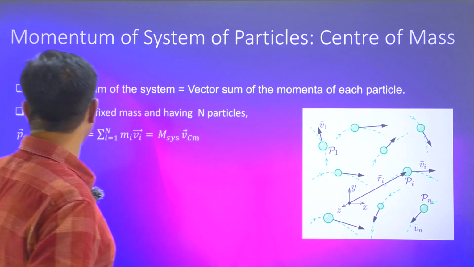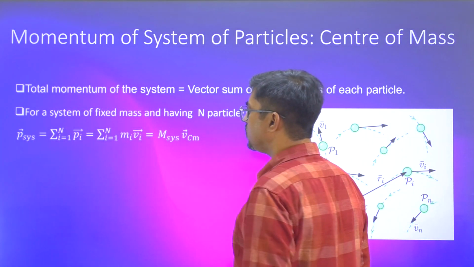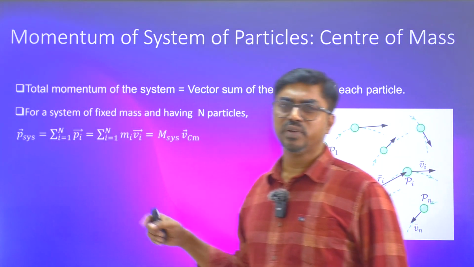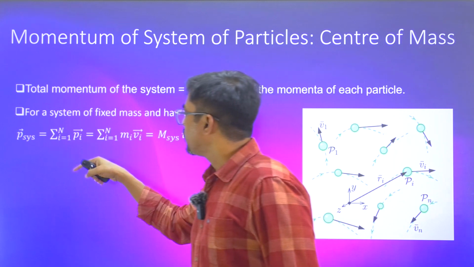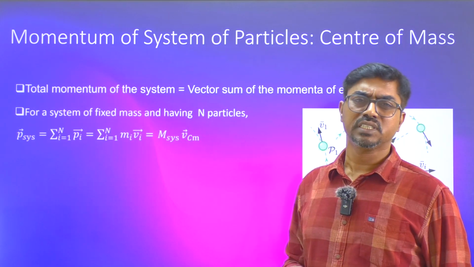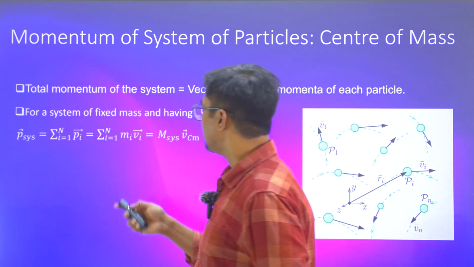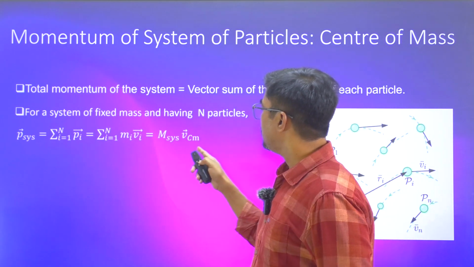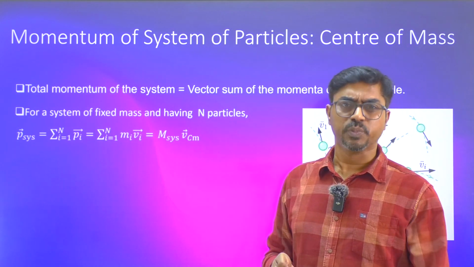So vectorially, we'll write it like this. Total momentum of the system equals sigma, where sigma is a symbol for summation, i running from 1 to n, like P1 bar plus P2 bar plus P3 bar and so on. You just add them vectorially. Of course, it's not scalar addition. And from there, you also get the velocity of center of mass as a separate concept.